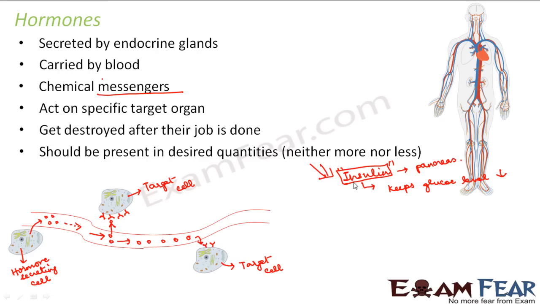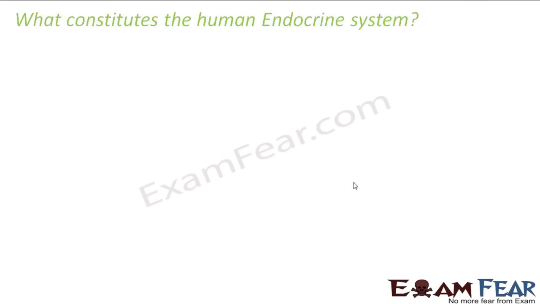Such people will tend to gain a lot of weight. Whenever they get hurt, their injuries will not get healed quickly. The healing time will increase a lot, and there will be many other complications which will arise out of this disease called diabetes, right? So why will all these things happen? These things will happen only if the amount of insulin is either too much or too less. That is why it is said that every hormone should be present only in desired quantities, neither very high nor very low. So these are some of the important properties of hormones, right? Now you understood what are endocrine glands and what are hormones.